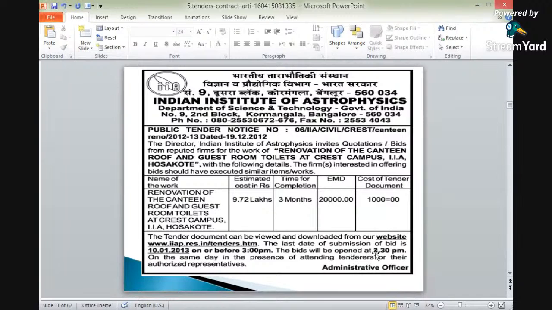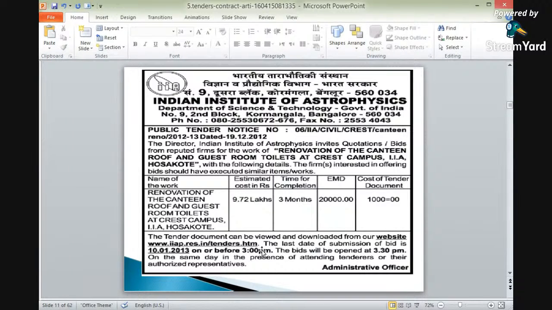The last date for submission of the bid, that is, submission of the requirements of the tender documents, is 10/1/2030 on or before 3 p.m. Okay. The bid will be opened at 3:30. That means on the same day, 30 minutes later, it will be opened in the presence of attending tenderers or other authorized representatives, at the administrative office. So the opening time has also been mentioned as 3:30 p.m. Up to what time will the tender be accepted? The date is 10/1/2013 and the time is 3 p.m.